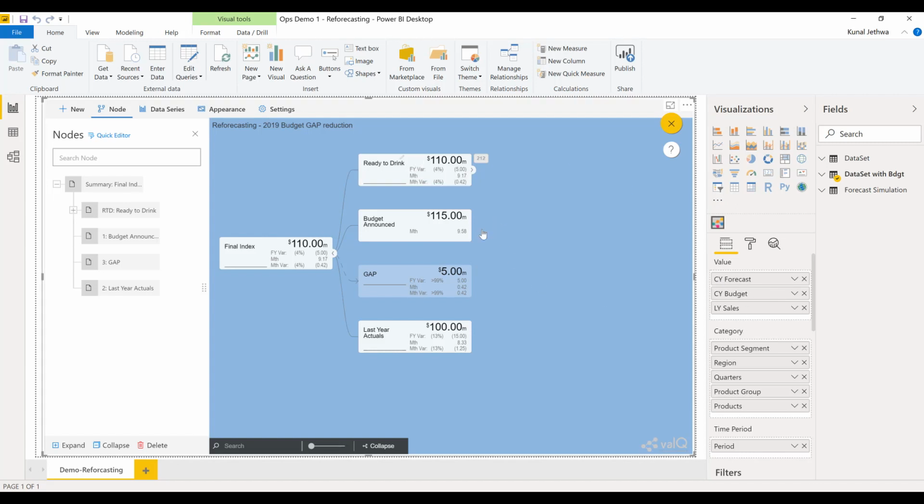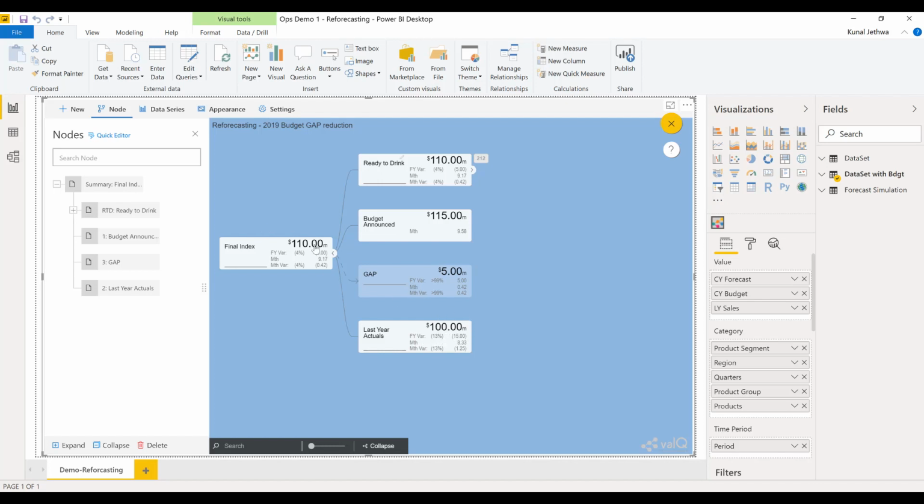We have created a relationship between final index and ready to drink, and ready to drink is our current year forecast, as stated. The second node is a standalone node which does not have any simulation impact, which is our budget announced. It is coming from our current year budget. So you can see $115 million here. Gap is being achieved by subtracting our ready to drink from our budget announced. So 115 minus 110 gives you a $5 million gap, which we have to reduce. Last year actuals is a standalone number, $100 million.